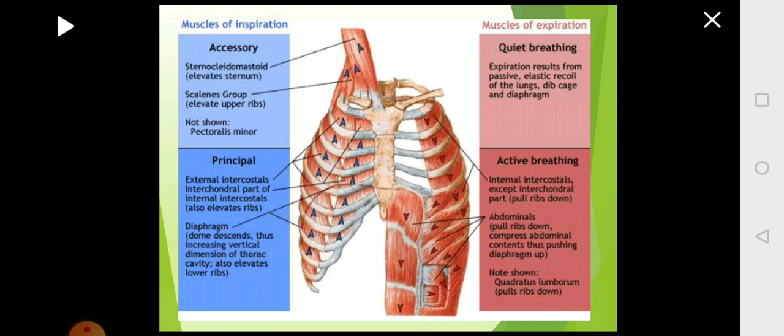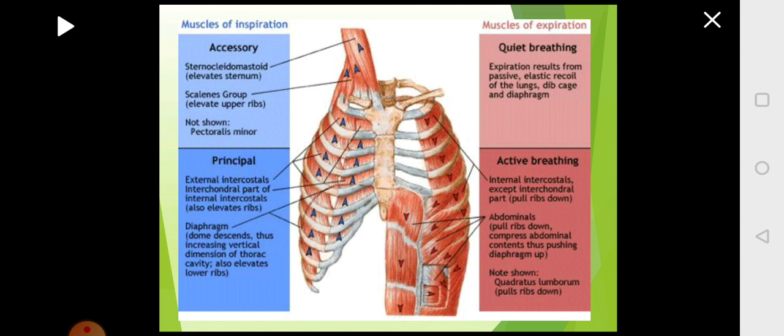During inspiration, when the space in the thoracic cavity increases, lungs will expand, pressure will come down. As a result, the air enters into the lungs. So which are the muscles which are responsible for this? External intercostal muscle, which is present in between the ribs, and also a part of the internal intercostal muscle called as interchondral part. These two are responsible for pulling the ribs out, resulting in elevation of the rib.